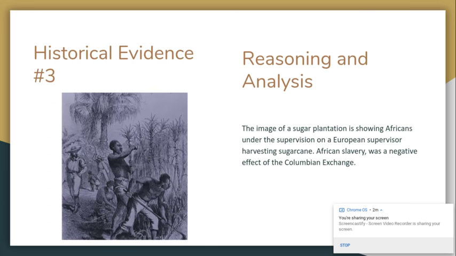So, historical evidence number 3. This image of a sugar plantation is showing Africans under the supervision of a European supervisor harvesting sugarcane. African slavery was a negative effect of the Columbian Exchange.